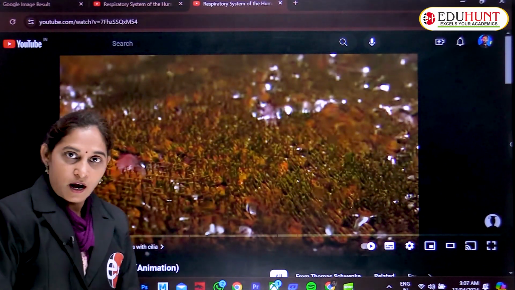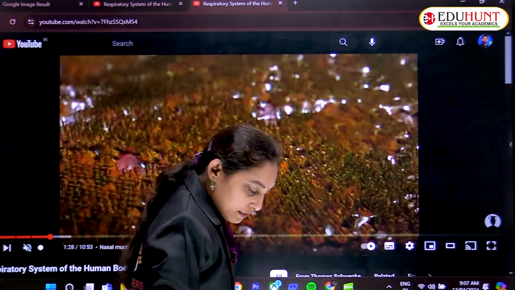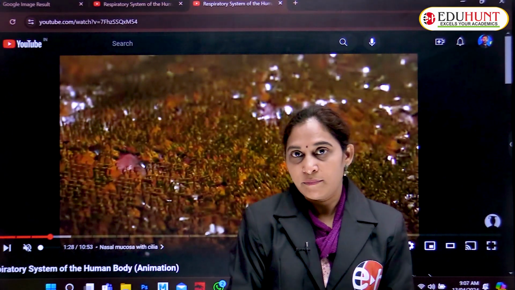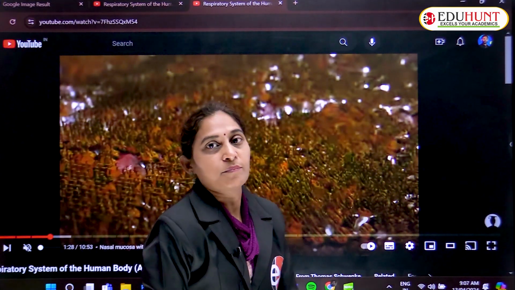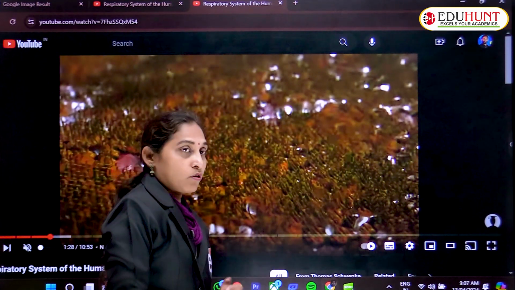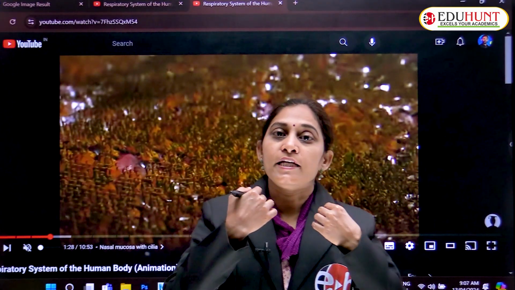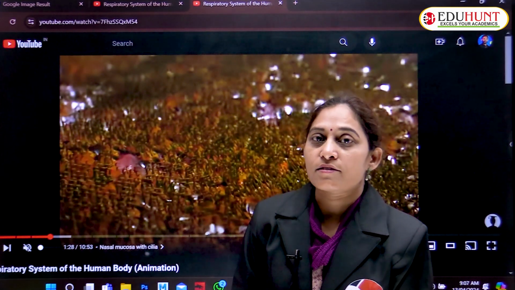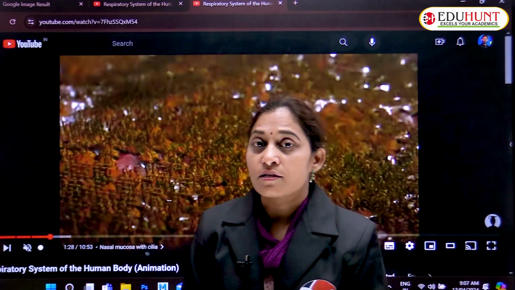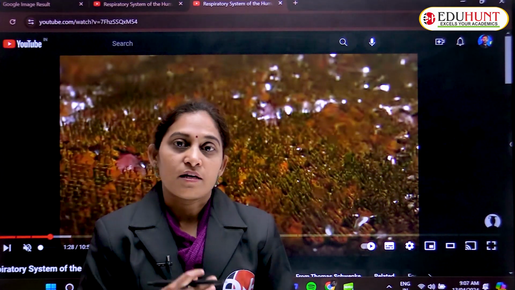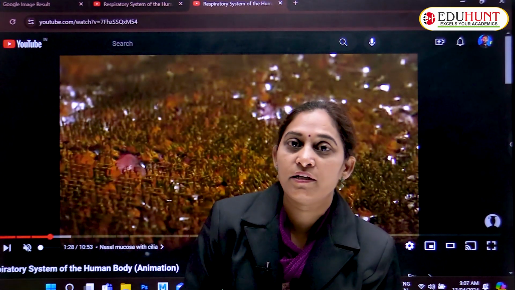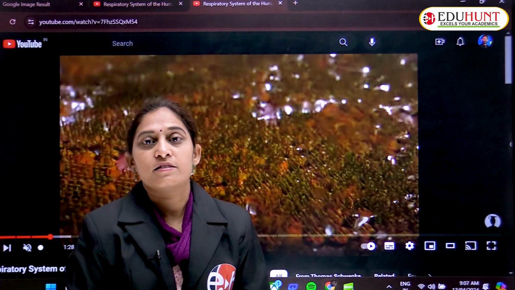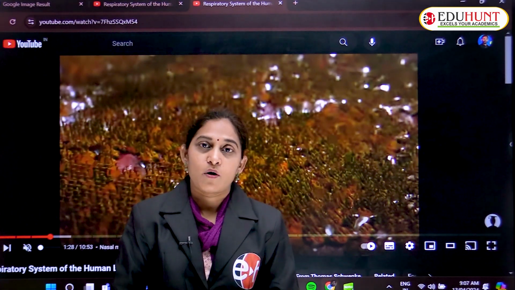cells which are present in the nasal membrane secrete the mucus. Along with gases, some insects and dust particles and even microbial organisms will enter the body.